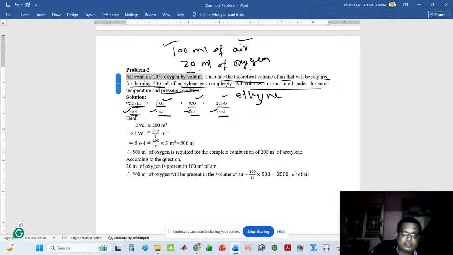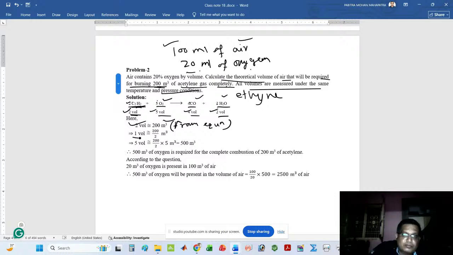As per the balanced equation, 2 volume of acetylene is found. That means 2 volume must be equal to 200 meter cube, as per the question. Since all gases carry equal numbers of molecules, 2 volume is nearly equal to 200 meter cube.